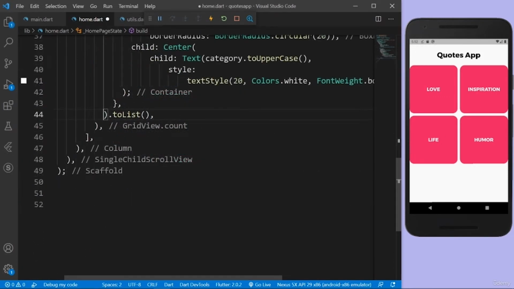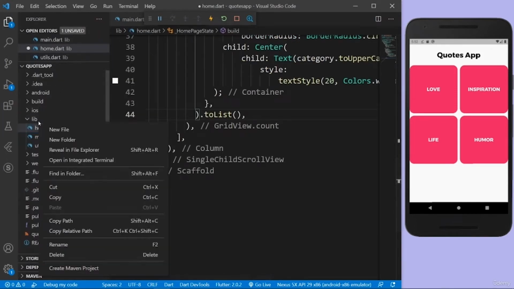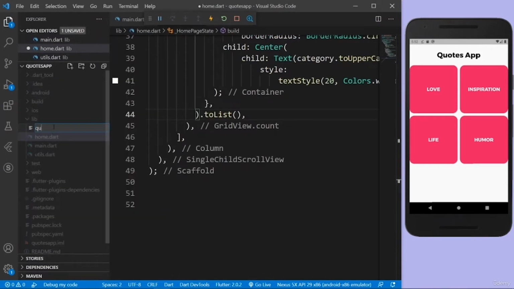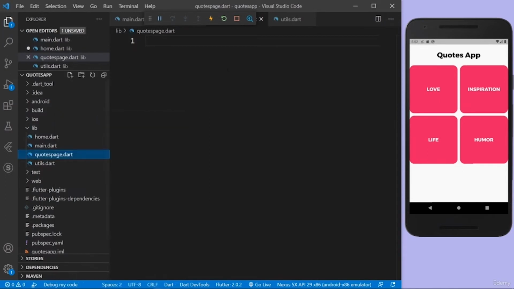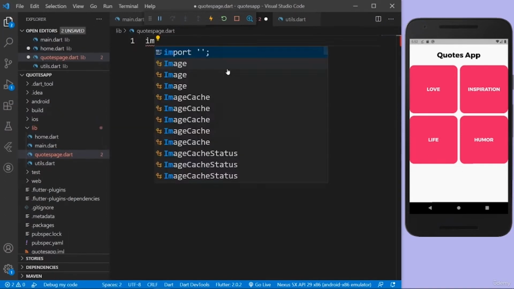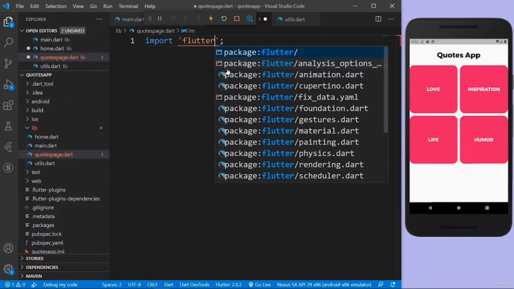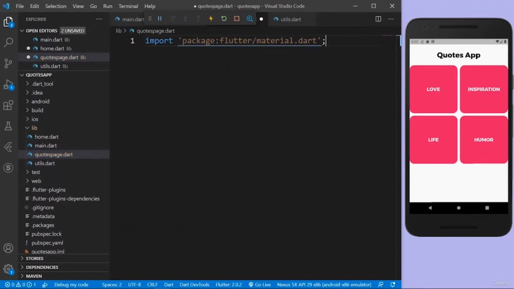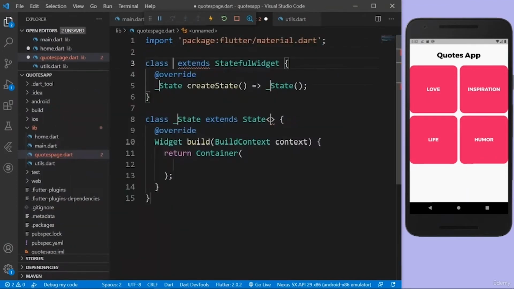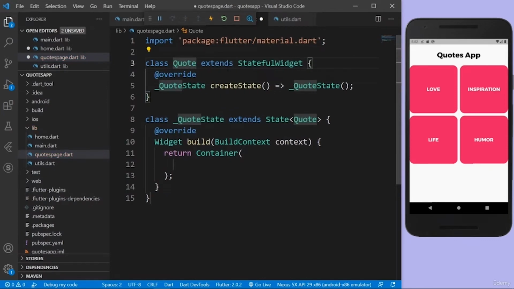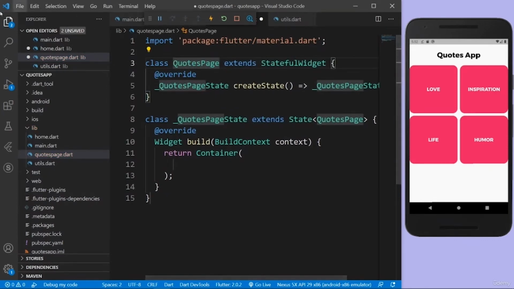Okay, so let's actually create a new screen named quotes page, where we'll have all the quotes for the categories. So I'll create a new file named quotes_page.dart. I'm going to import Flutter. I'm going to create a new stateful widget. The stateful widget is going to be QuotesPage, where I'll have desired quotes.